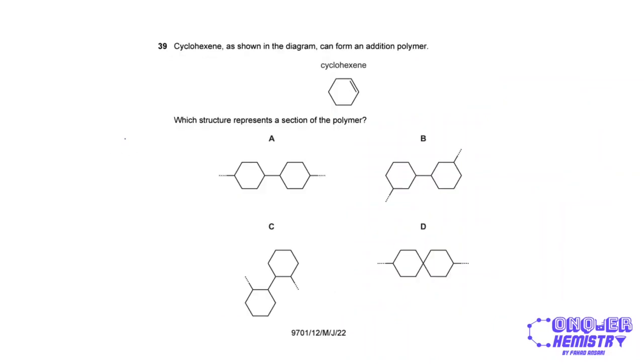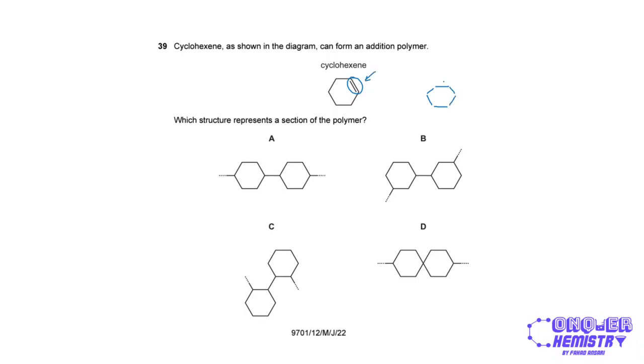So cyclohexene can form addition polymers because it contains a carbon-carbon double bond over here, right? Now, what will be the section of that polymer? So if I were to draw it something like this, I have cyclohexene.